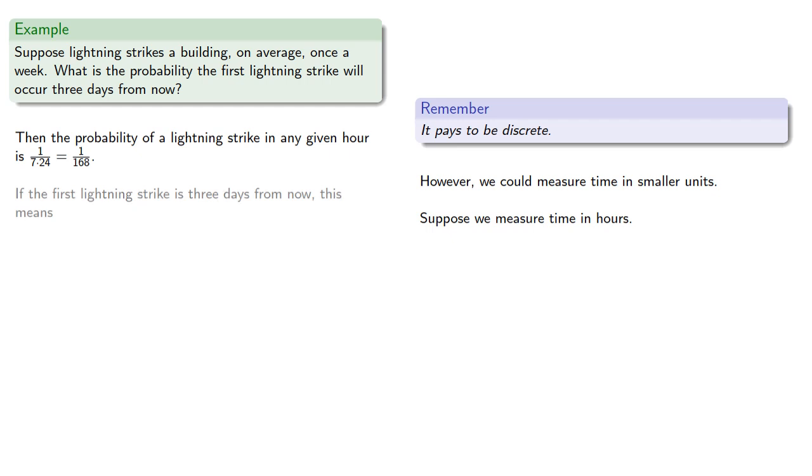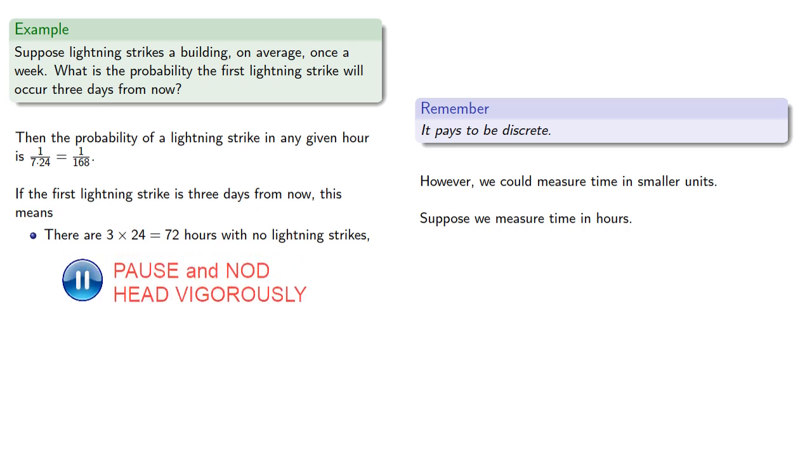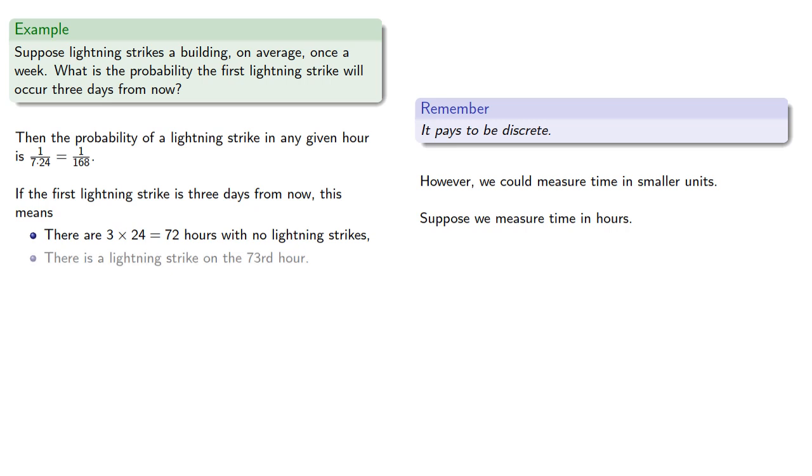If the first lightning strike is 3 days from now, this means there are 3 times 24, 72 hours with no lightning strikes. And there's a lightning strike at the 73rd hour, so this probability will be 72 hours with no lightning strikes, and then a lightning strike. Or is it?